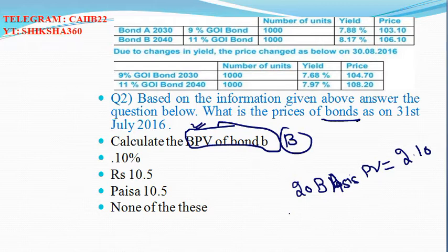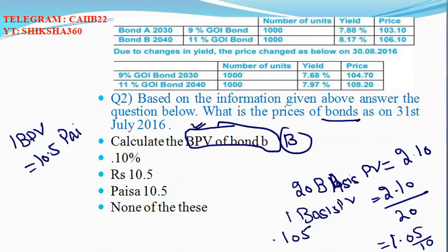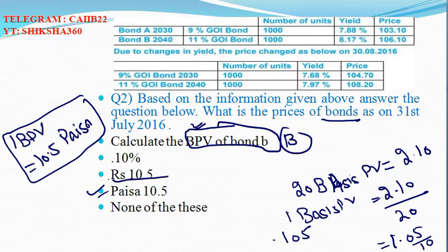So 1 basis point is 2 rupees 10 paisa upon 20, so 1.05 upon 10, which is 0.105, that is 10.5 paisa. So option C is the answer. One basis point value is equal to 10.5 paisa.